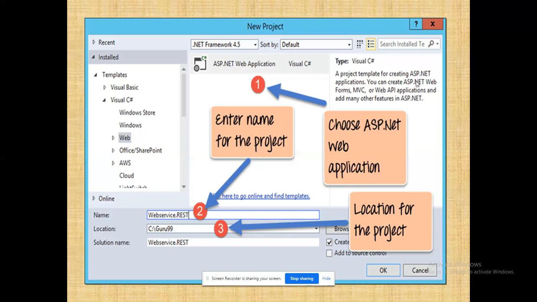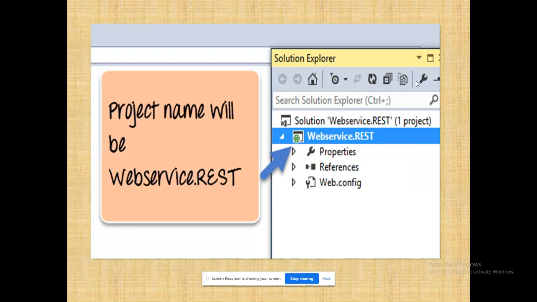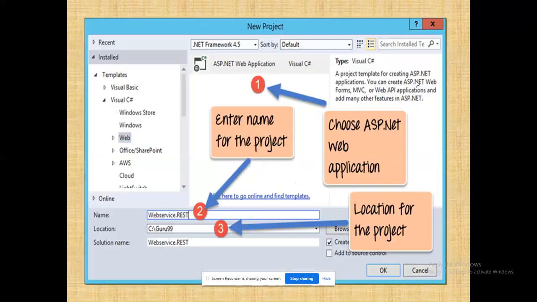I have named the application, and now the project is created. Okay, webservice.rest, the project was created. Once it is created, it will be visible in your solution explorer. That is the reason the solution name is also given. If you have not given one, nothing to worry; the name you have given for the project will be taken over.